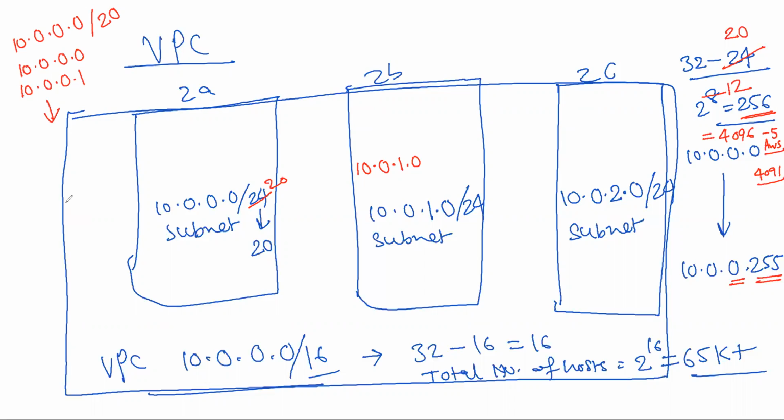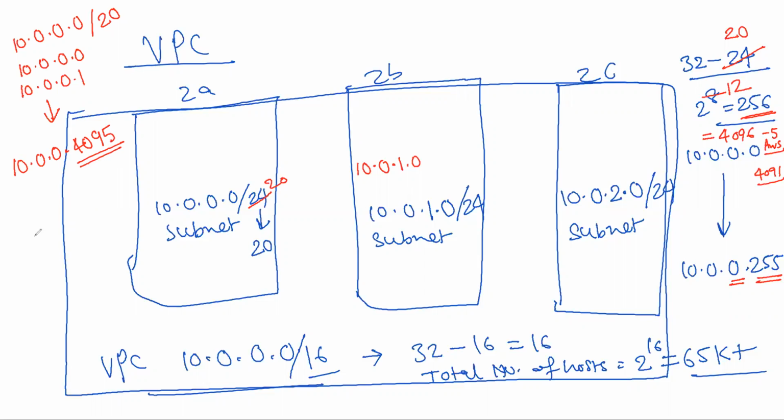What is the calculation here? Theoretically, it's 4095, but if AWS takes back 5, then it's 4091.